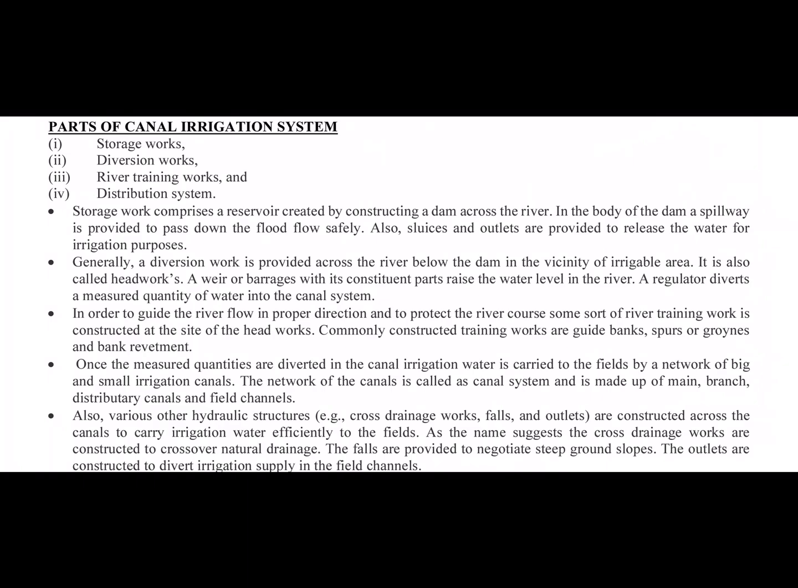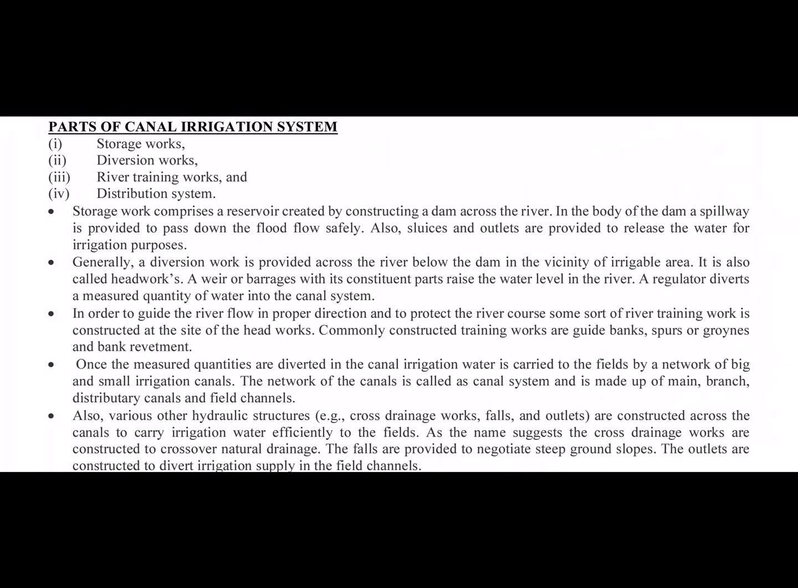In order to guide the river flow in the proper direction and to protect the river courses, some river training works are constructed at the site of the headwork. River training is just to guide the river water. We are training the river as per our requirement. That's why this is termed as river training works. So what we are doing is aligning the water into the irrigation system.